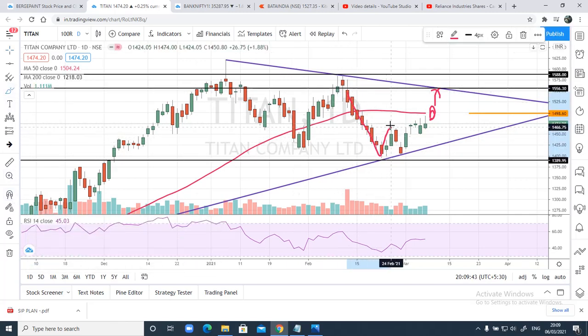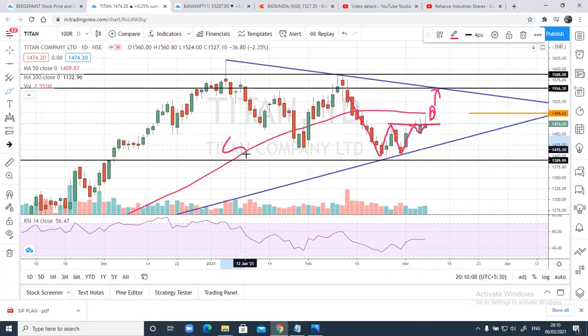This was a double bottom and it has retested this level. This was an important point which has been broken. Let us see what the high was here. High was 1474. I hope the closing was above this. Yes, the closing is 1474.20. Guys, there are good chances from here itself it can start moving up to the target of the 50 moving average.